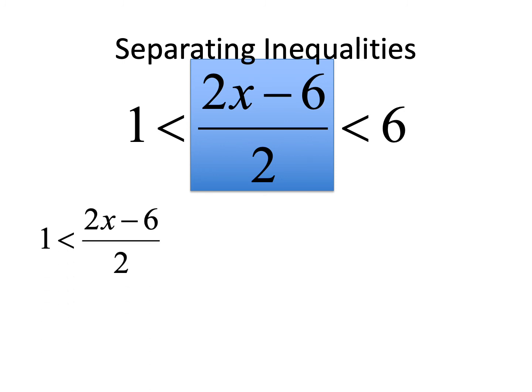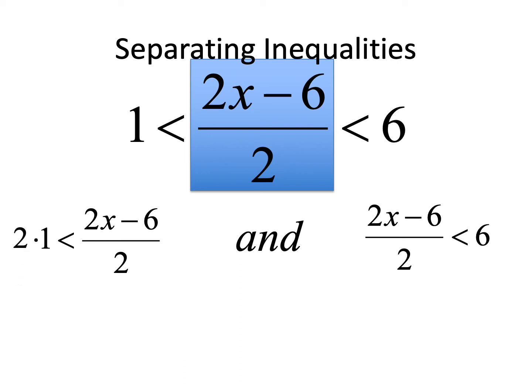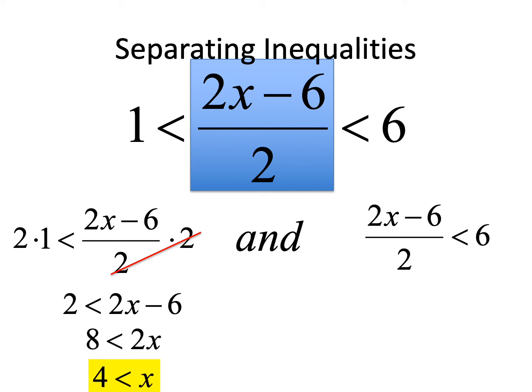We separated them into two inequalities, and then we solve each one. Now be careful, remember, if you ever multiply or divide by a negative number, you have to flip the inequality. So the one on the left, that's one of those special case ones where it makes sense not to add 6 to both sides first, but to multiply by 2. So if we multiply both sides by 2, the 2's would cancel, and you would be left with that, which we could solve, right? Add 6, divide by 2.